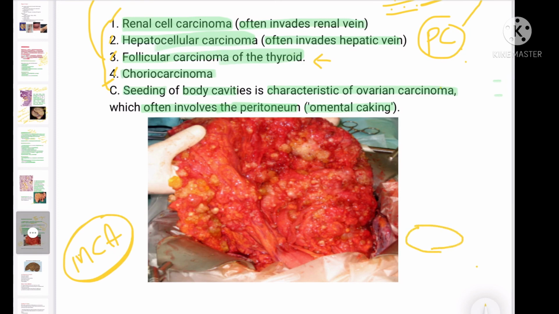We know that the ovary is an intraperitoneal organ. So once there is a tumor of the epithelial lining of the ovary, these tumors will involve and seed into the omentum. So you can see all these areas, these are the omental seeding of the tumor. And this is what we call omental caking.